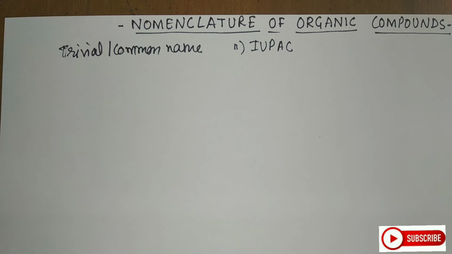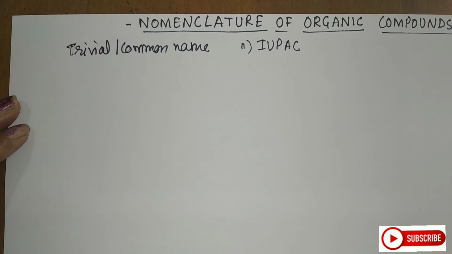Likewise, citric acid derives its name from where it is found, that is citrus fruits. Such common names are used for most of the reactions. Now, let us see some of the common or trivial names, students.